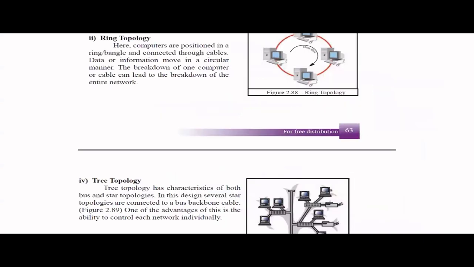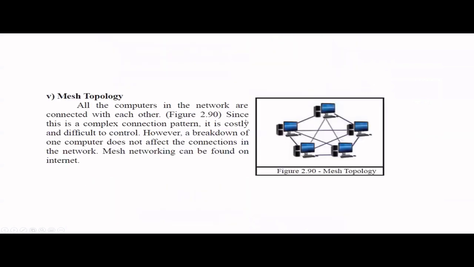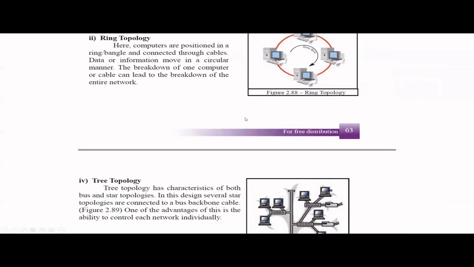Then we have ring topology. So in the ring topology, the computers are positioned like a ring. That means this computer is connected to two other computers. So if one computer breaks or if one cable breaks down, then the whole system will be down. Then comes the tree topology. Tree topology is actually a collection of star and bus, right?